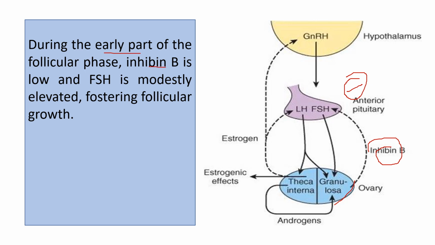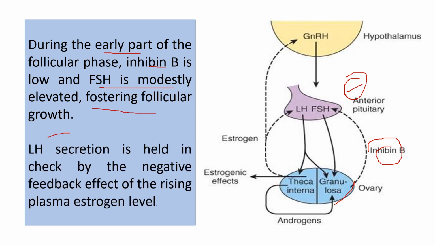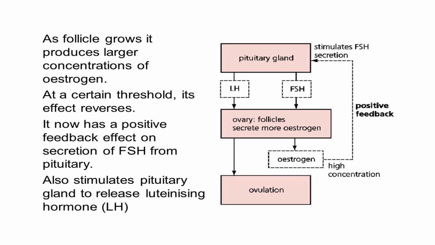That's why FSH is modestly elevated and it fosters the follicular growth. But as the estrogen level is gradually increasing, this estrogen has a very strong negative feedback on LH. It will try to prevent the release of LH from the anterior pituitary.